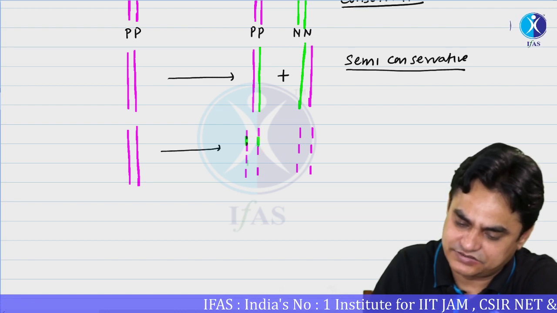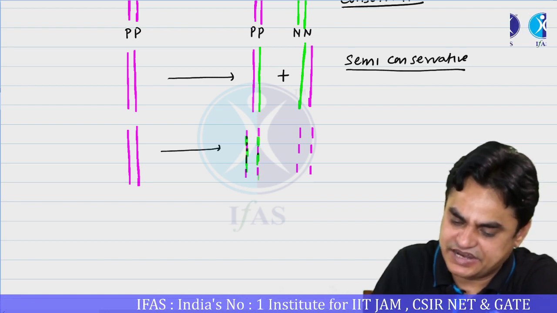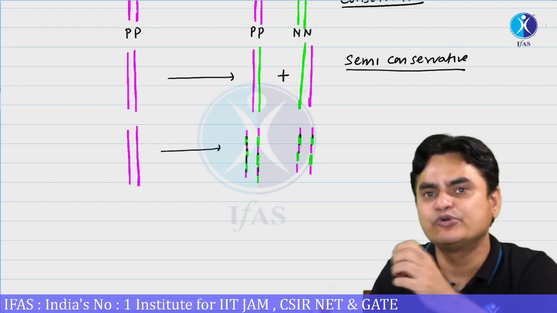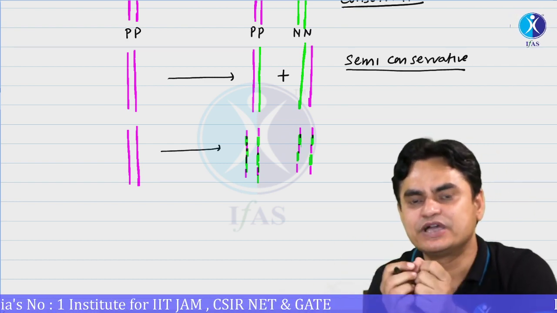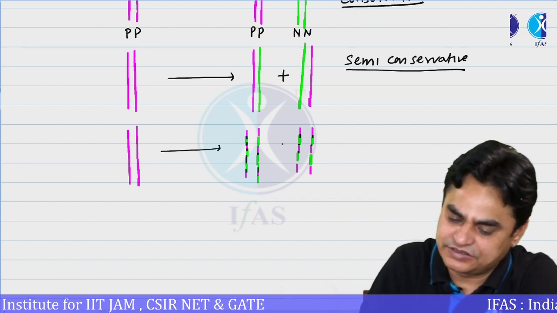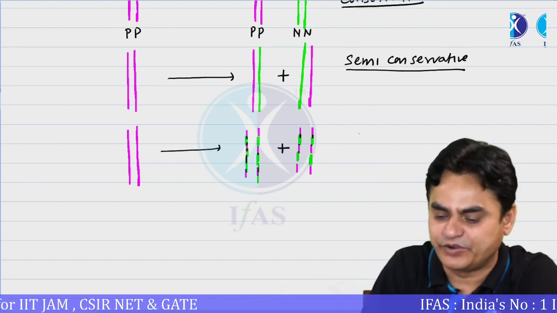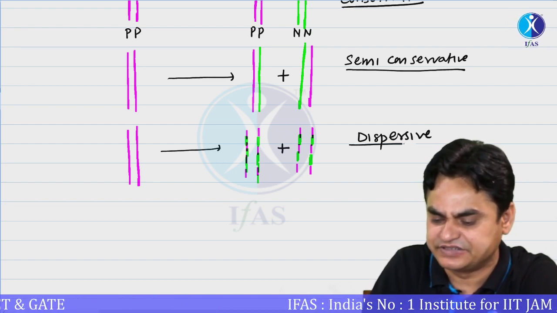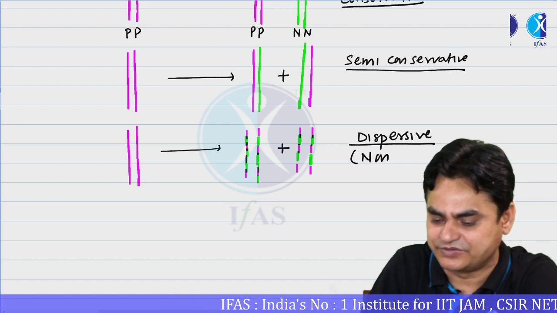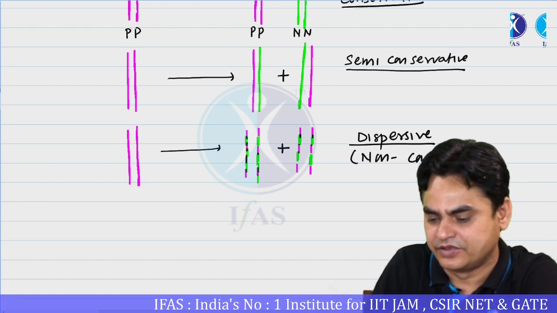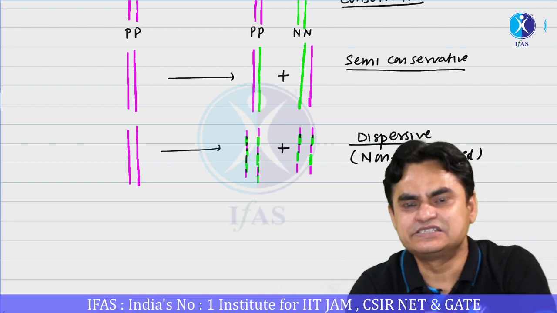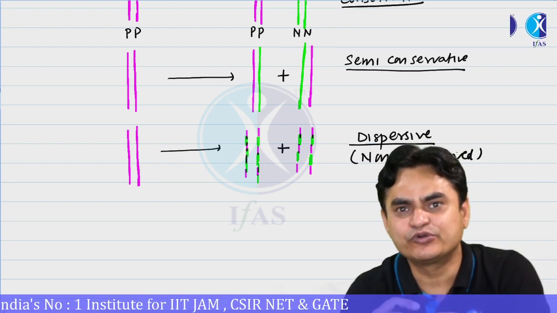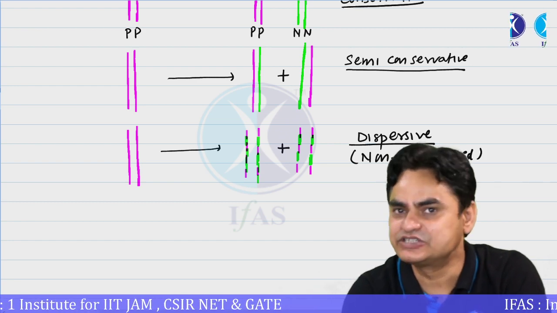The original DNA is degraded into nucleotides, and then the new and old nucleotides get mixed together and form two DNA molecules. Then the process would be referred to as dispersive, or non-conservative. Both strands are synthesized from older nucleotides and new nucleotides mixed together. This is referred to as dispersive.